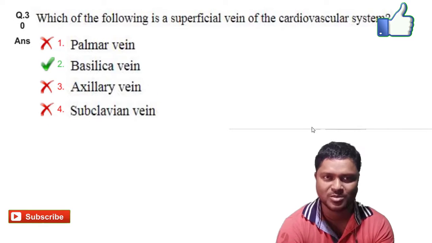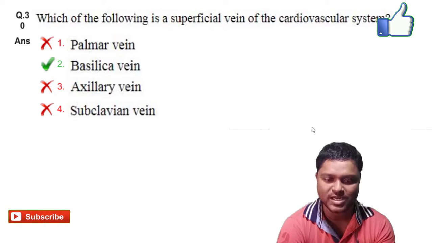Next we will go for question number 30. Which of the following is a superficial vein of the cardiovascular system? The option 2 is the right answer for it, which is basilic vein.